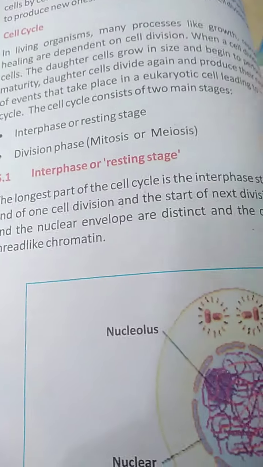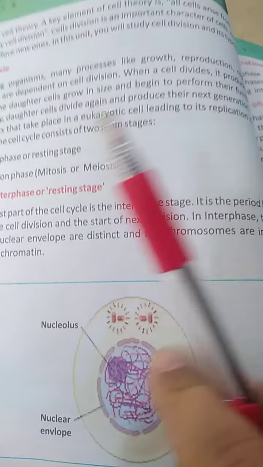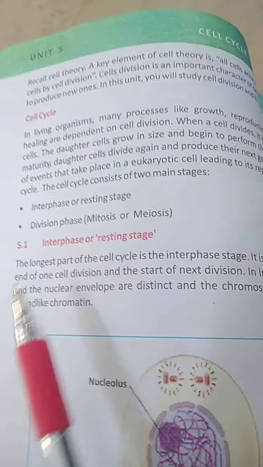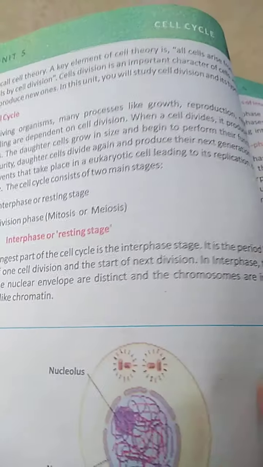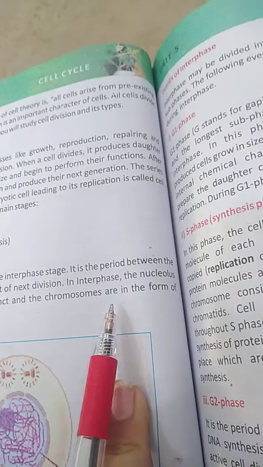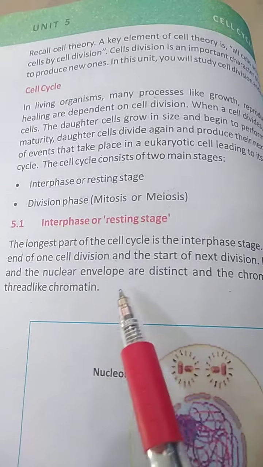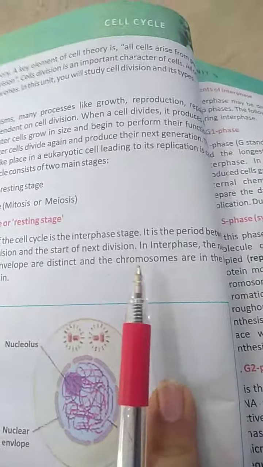So what is interphase or resting stage? The longest part of the cell cycle is the interphase stage. It is the period between the end of one cell division and the start of the next division. In interphase, the nucleolus and the nuclear envelope are distinct, and the chromosomes are in the form of thread-like chromatin.